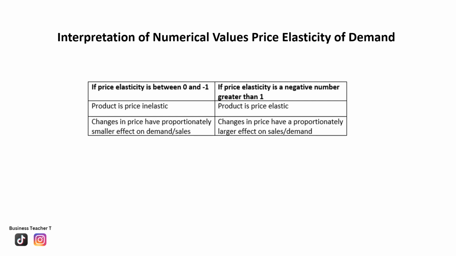If PED is less than 1, it means demand is inelastic. This implies that when the price goes up, the quantity demanded doesn't change much. And when the price goes down, the quantity demanded doesn't change much either. If PED is greater than 1, ignoring the minus sign, it means demand is elastic. In this case, when the price goes up, the quantity demanded drops significantly. And when the price goes down, the quantity demanded increases significantly.